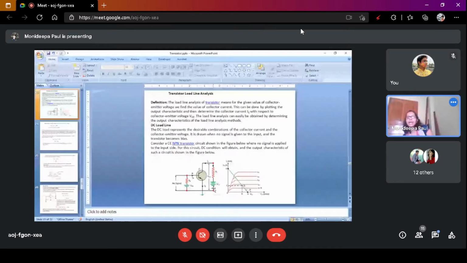Current is flowing in this direction. So from this circuit, you see that VCE is equal to this voltage plus this voltage. Again, you see this terminal is the positive terminal and current is flowing in this direction, so this terminal should be positive.